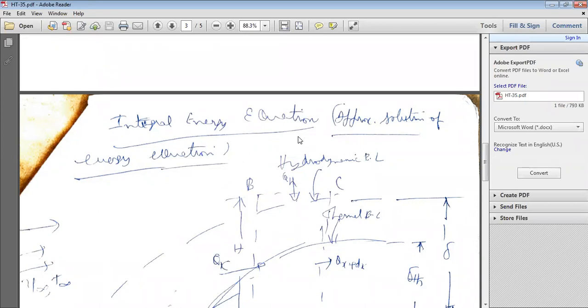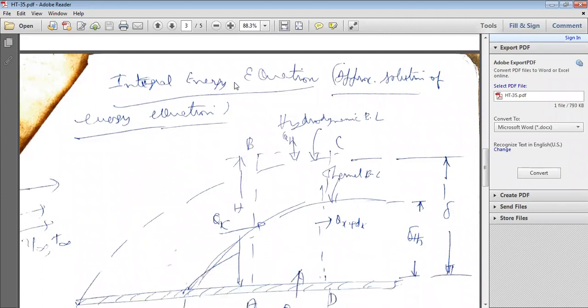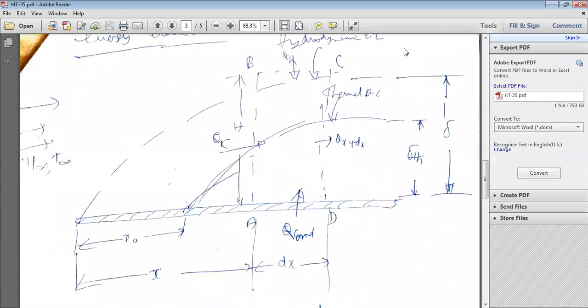Integral energy equation. The approximate solution of the energy equation, the integral energy equation, just like the integral momentum equation, you can get the integral energy equation.